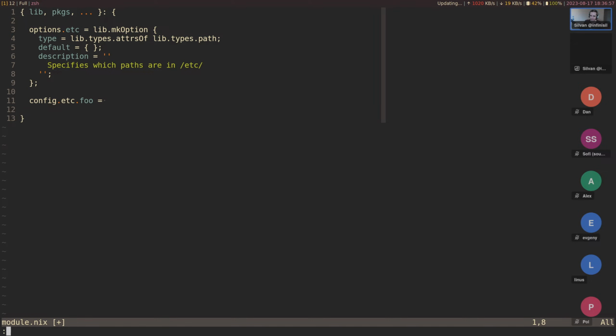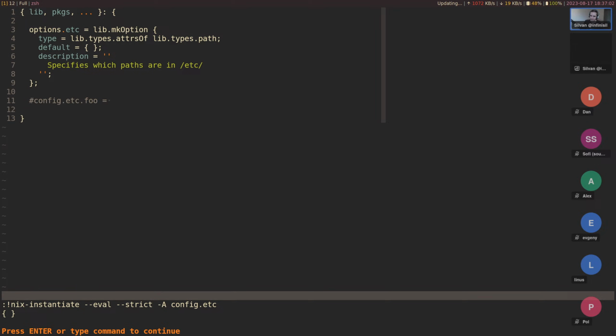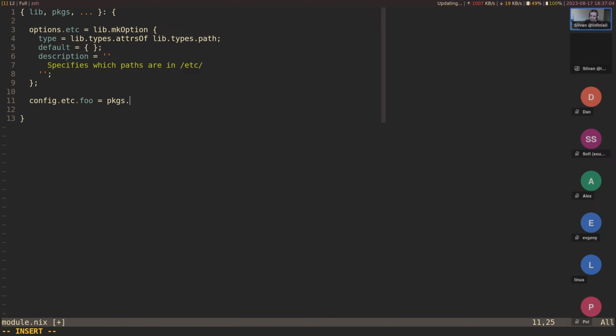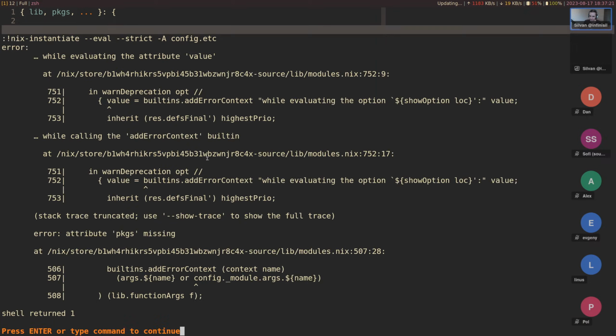We could add it up here, but this doesn't currently work. If we try this, well, actually it does work because we don't access it. Let's access it: packages.writeText, foo, and here I'm just going to do a foo configuration. Right now we get packages missing.